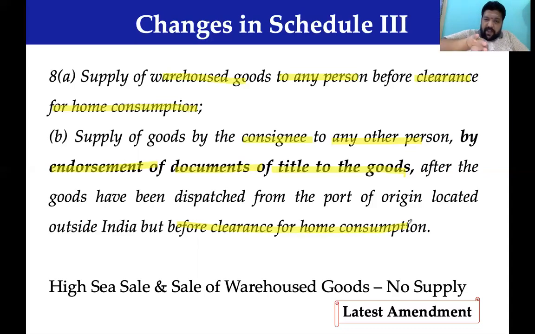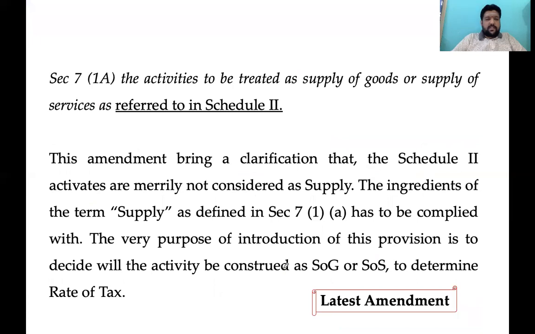Whether the goods are sold before export or after export, before movement of goods from Hong Kong, dispatch from the port outside, or after the goods has moved from export, this is a very specific discussion. This is in short called high sea sales. High sea sale and sale of warehouse goods, both will not be treated as supply.